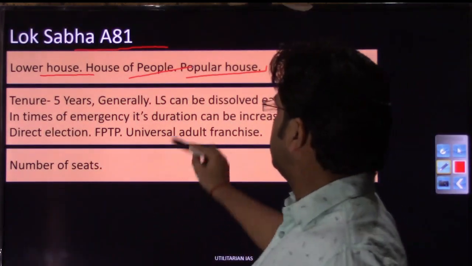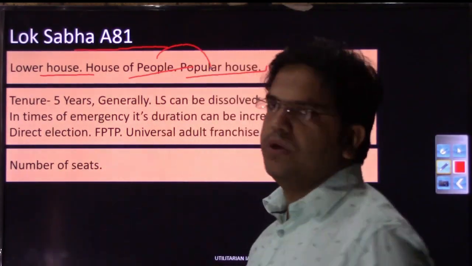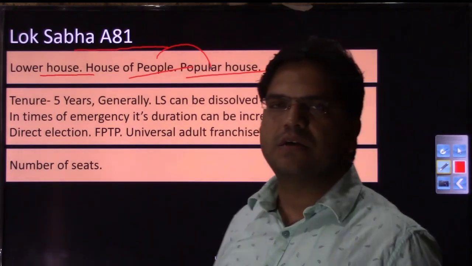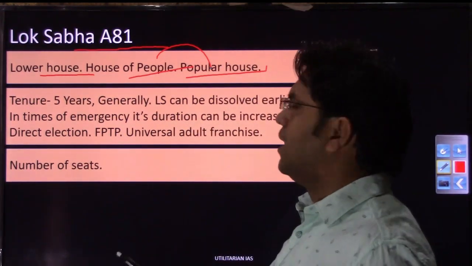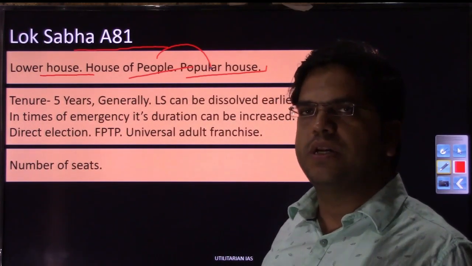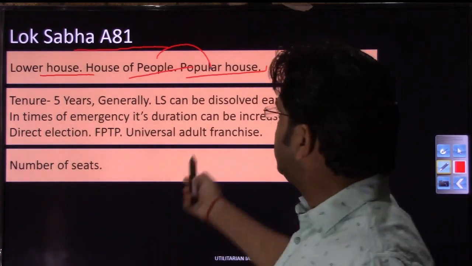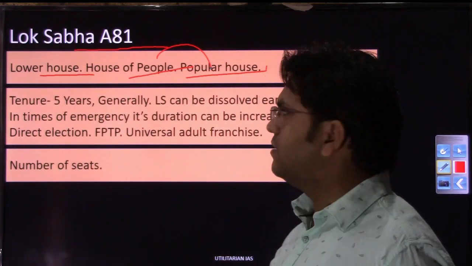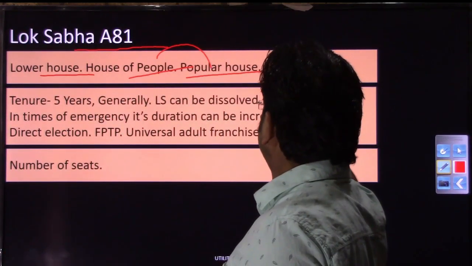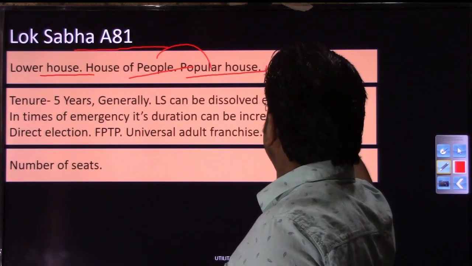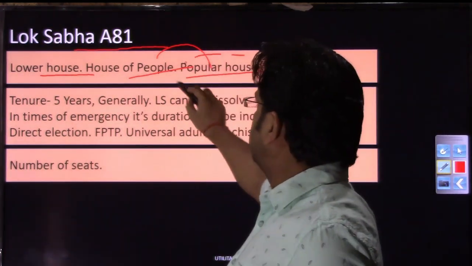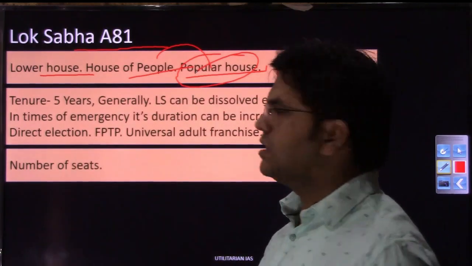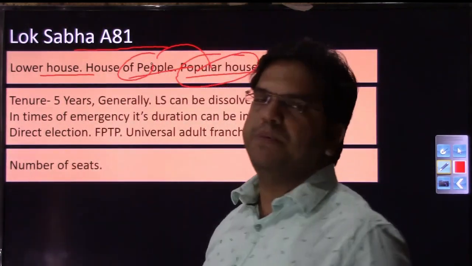Why is it called the house of the people or popular house? Because the members of this house are elected popularly, directly by the people, unlike Rajya Sabha members who are elected by the MLAs. These people are directly elected through the first past the post system. That is why this house is also called the popular house and the house of the people.